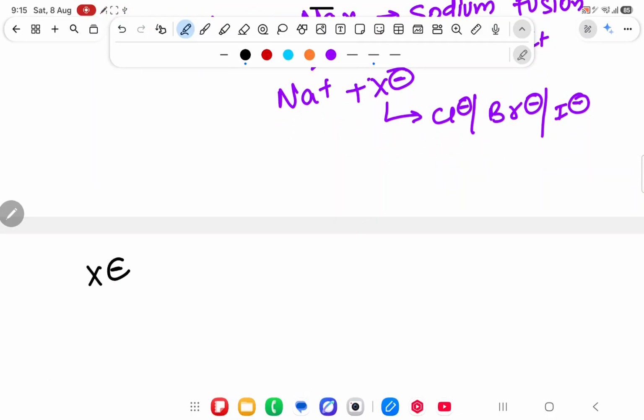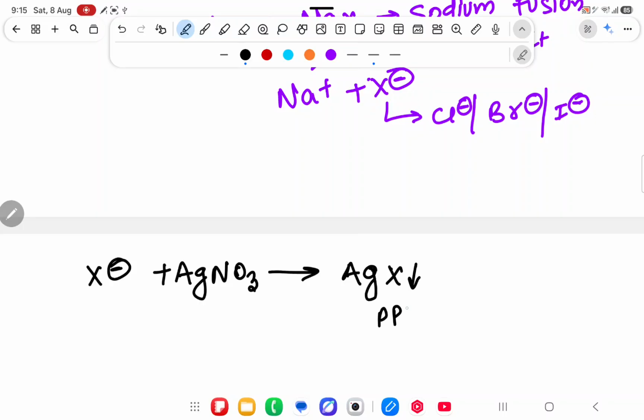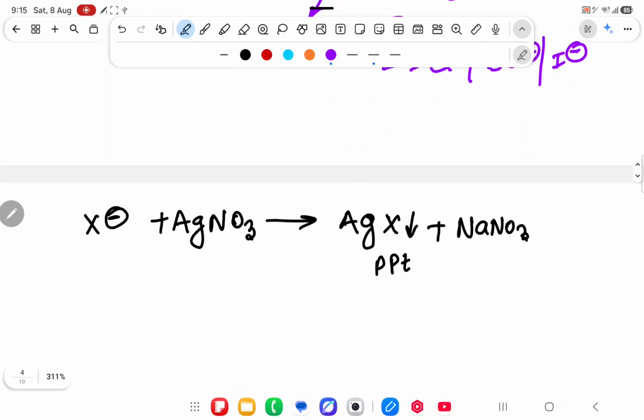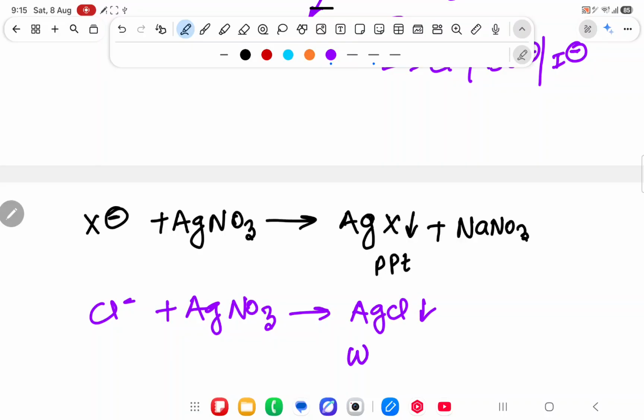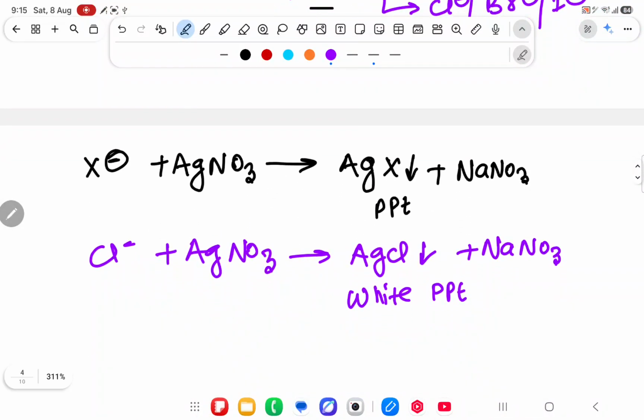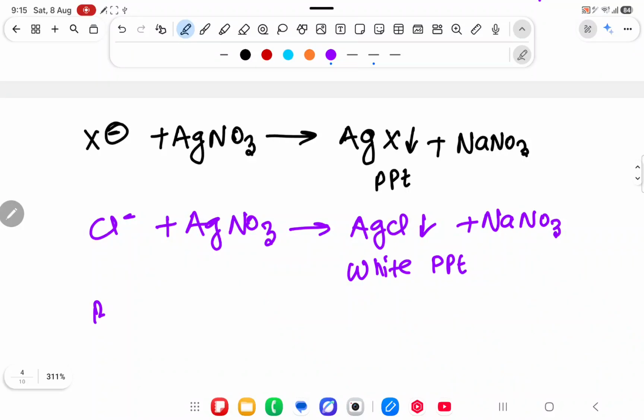I will take X- and react it with AgNO3. After reacting, it will give AgX, which is a precipitate, plus NaNO3. What do you mean by that? Suppose I take Cl- and react it with AgNO3. What will it give? AgCl as a white color precipitate. Which color precipitate? White color. It means first I make the sodium fusion extract, Cl- reacts with AgNO3, and it gives a white precipitate.